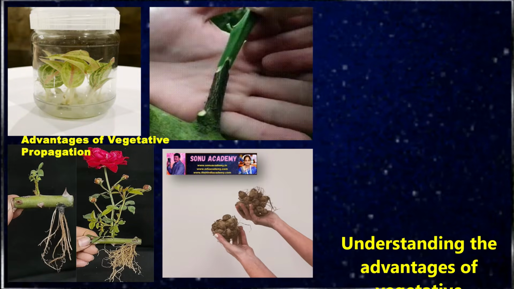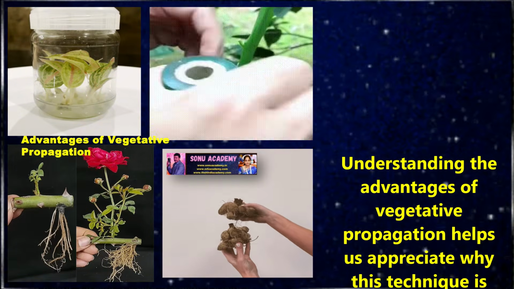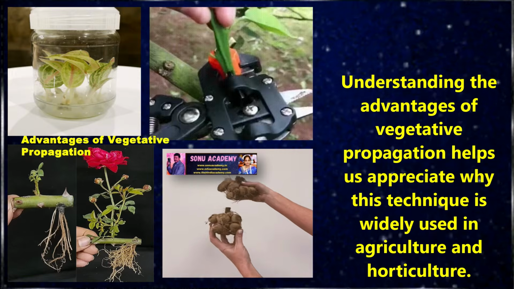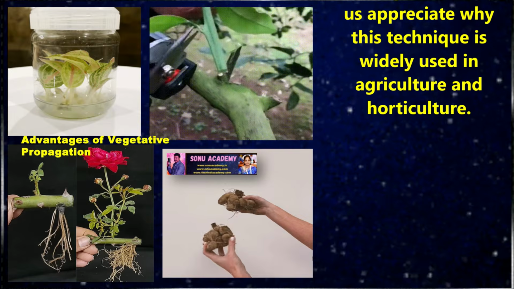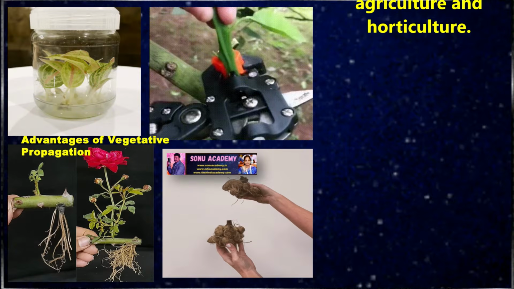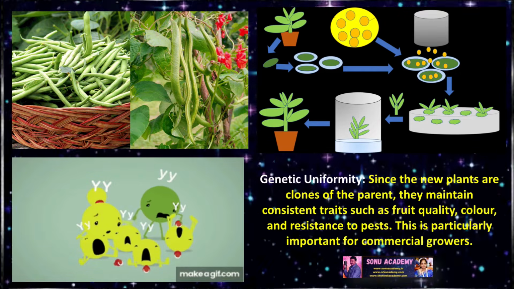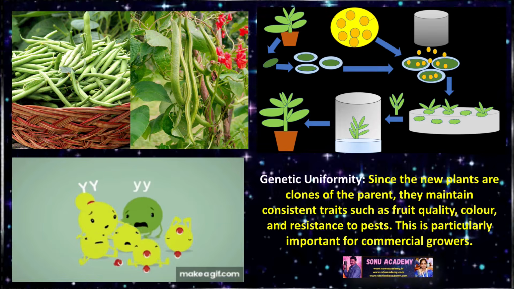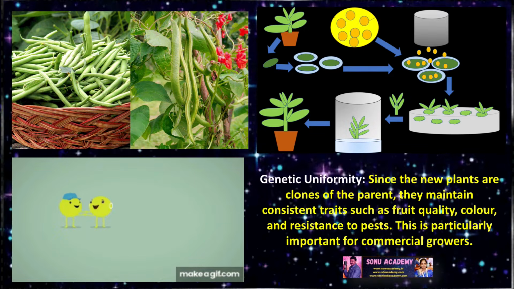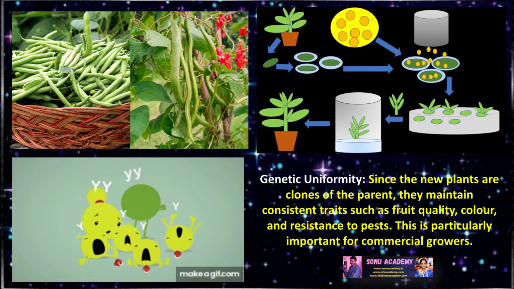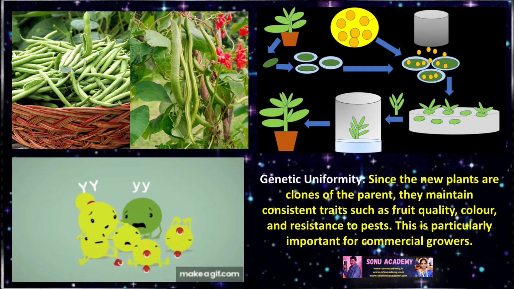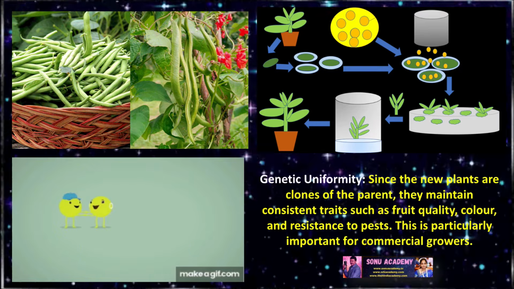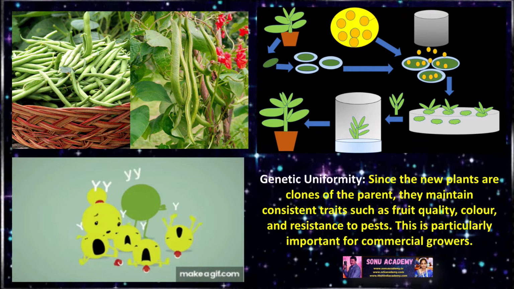Children, let us discuss the advantages of vegetative propagation. Understanding the advantages of vegetative propagation helps us to appreciate why this technique is widely used in agriculture and horticulture. Some of the benefits are genetic uniformity. Since the new plants are clones of the parent, they maintain consistent traits such as fruit quality, color, and resistance to pests. This is particularly important for commercial growth.